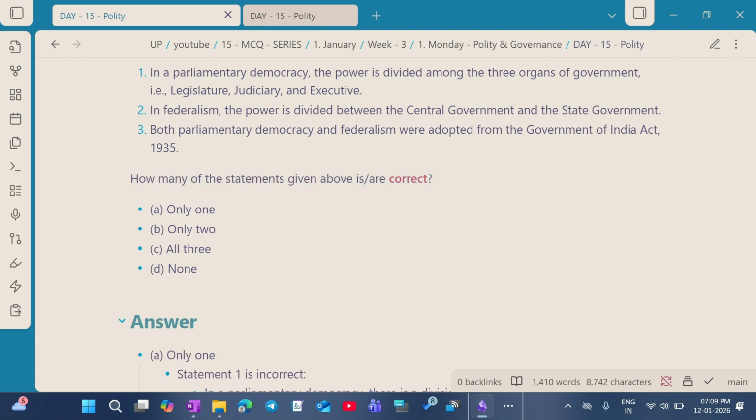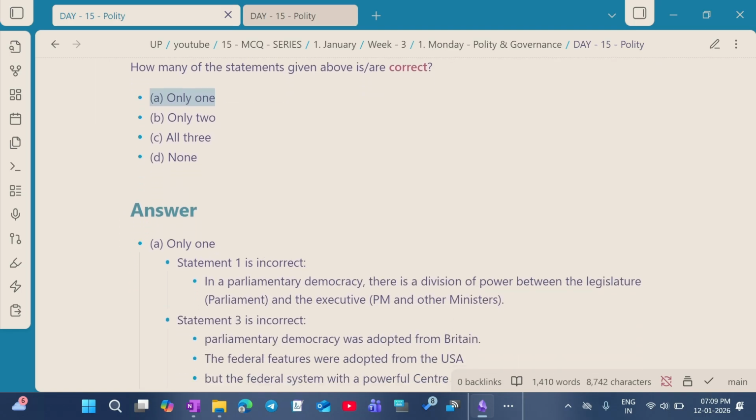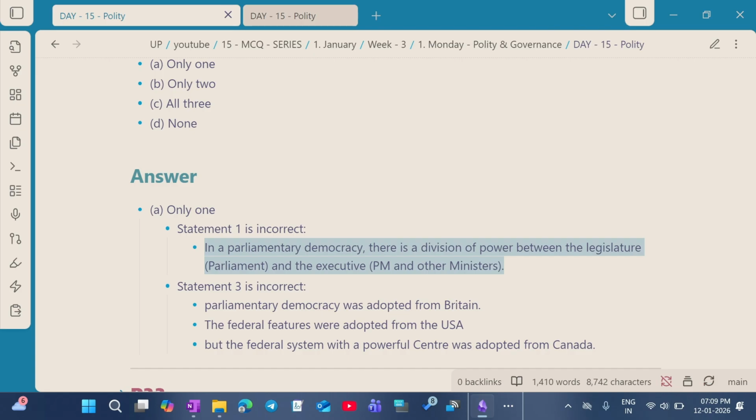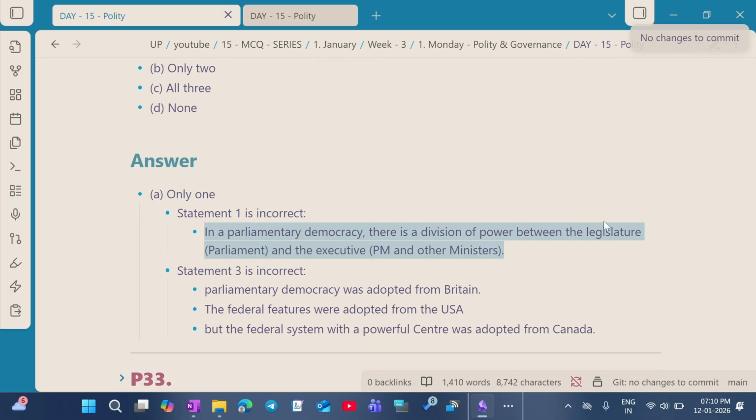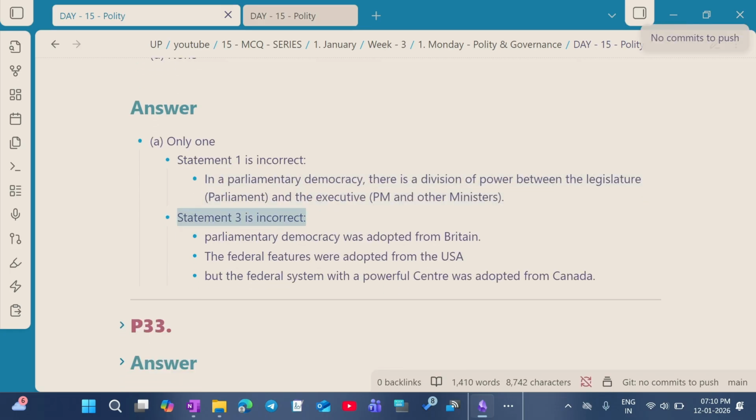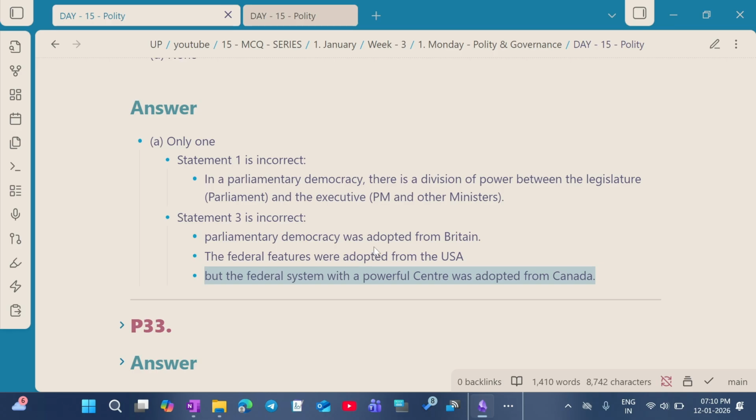The correct option for this question is option A, 1 only. Statement 1 is incorrect because in the parliamentary democracy there is a division of power between the legislative and the executive. There is no involvement of the judiciary. Statement 3 is incorrect because the parliamentary democracy was adopted from Britain and the federal features are adopted from the USA, but the federal system with the power of the center is adopted from Canada. So remember these adaptations.